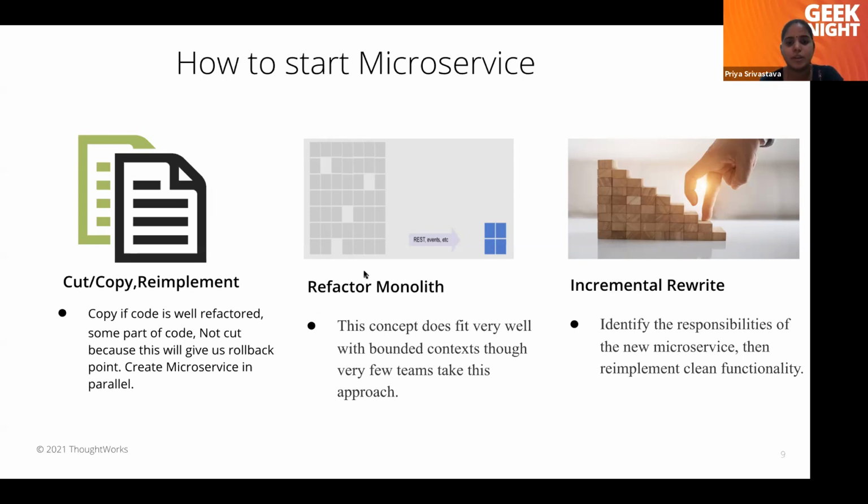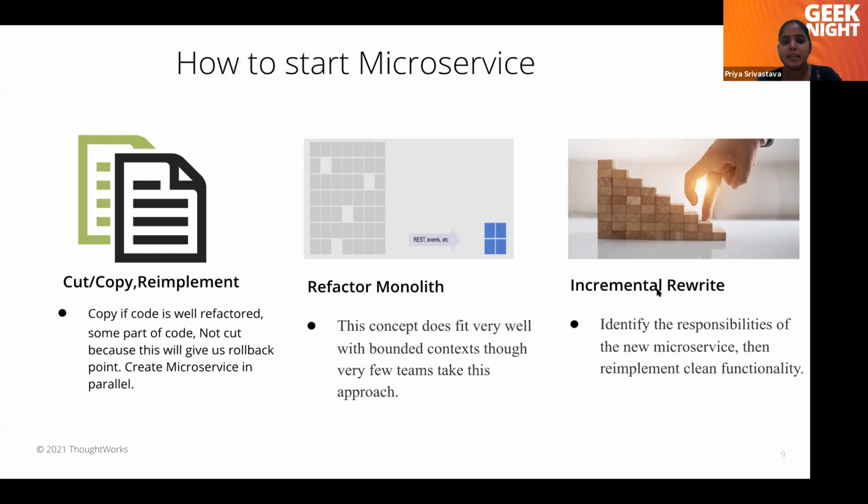This approach I have never actually seen used, but it applies when you have very legacy code. In that concept, first you have to identify the bounded context, then refactor your monolith, and then refactor it into microservices. This is for when our code is too ugly and too old. And then incremental rewrite. This is one of the most used approaches, where we identify the responsibility of a new microservice and re-implement clean functionality.